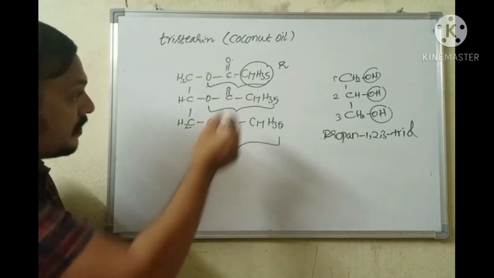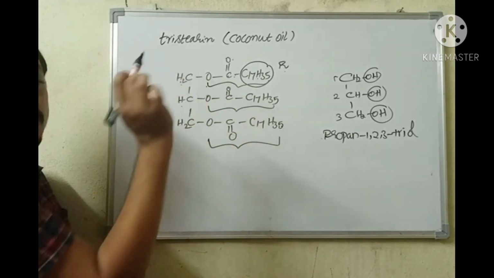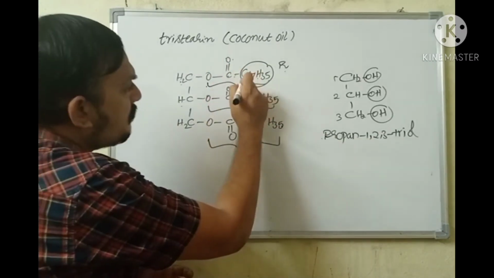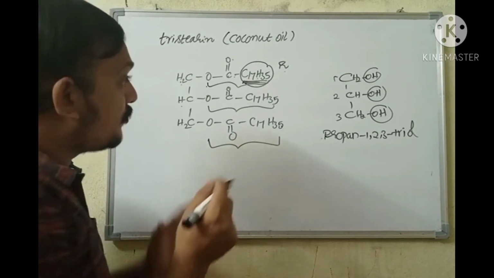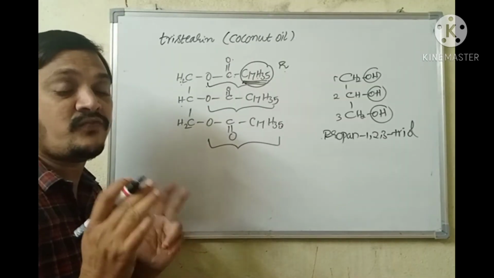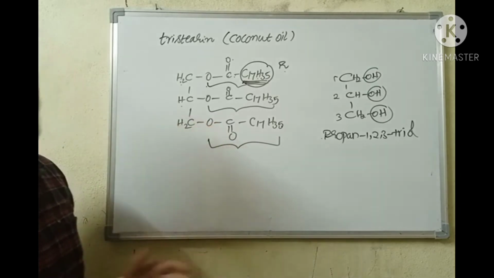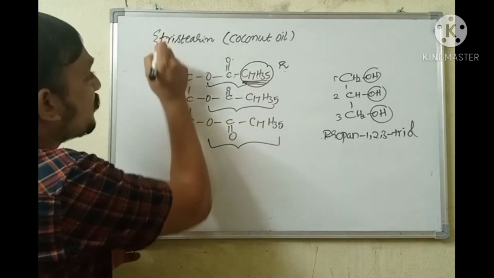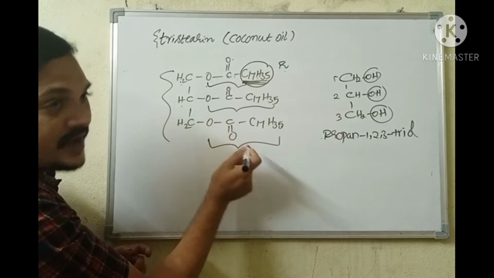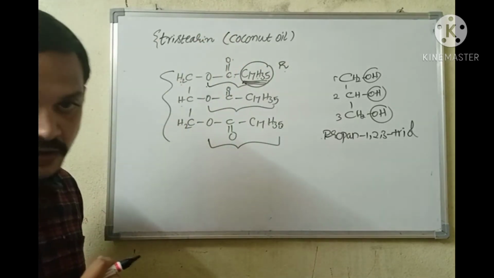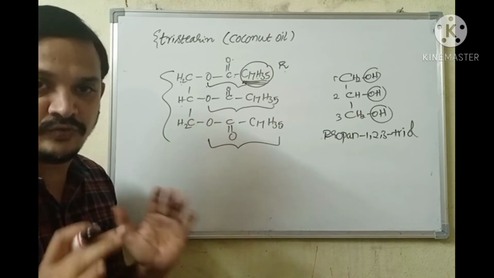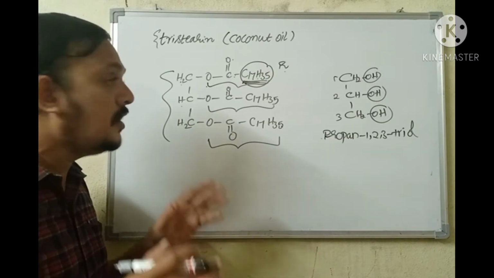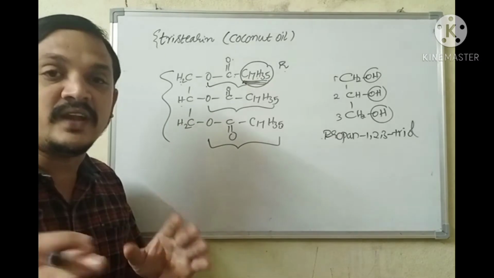That means triester of glycerol with fatty acids. 17 carbon atoms are there in the chain, so it is fatty. Triester of glycerol with fatty acid is nothing but oil. Actually, this is the tristearin formula that is present in coconut oil. Coconut oil is a major starting material for manufacture of soaps in India.